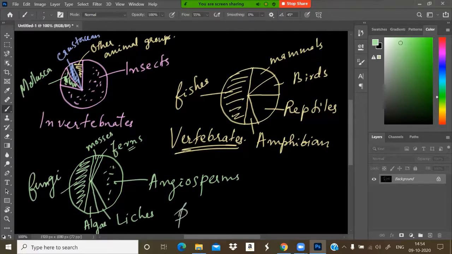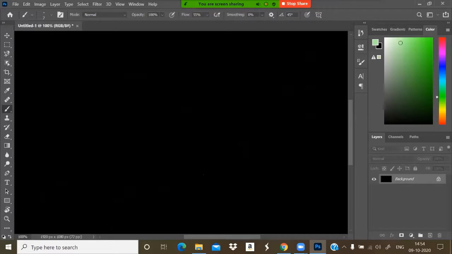So this is a pie diagram showing plant species. My dear students, that diagram is very important. Just have a look in your textbook.